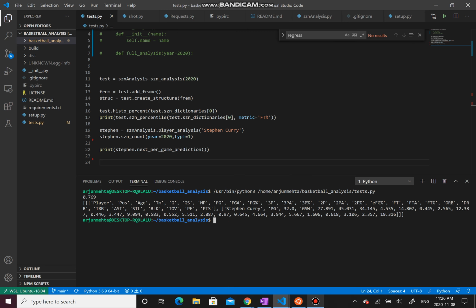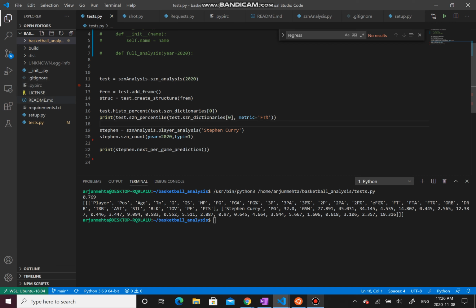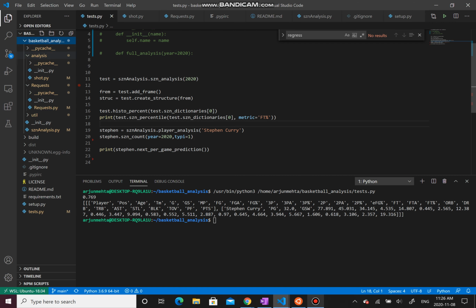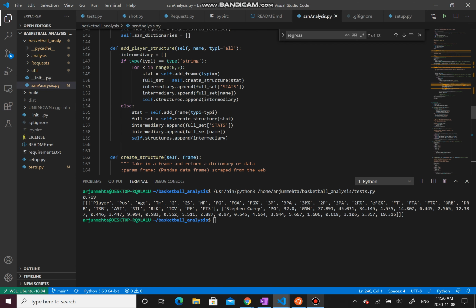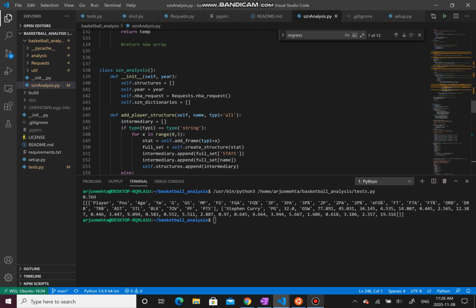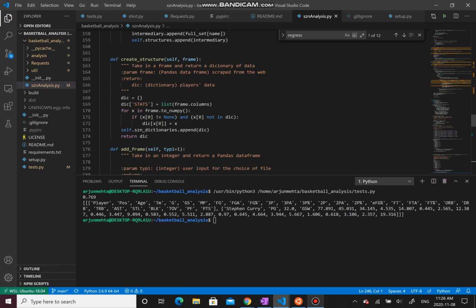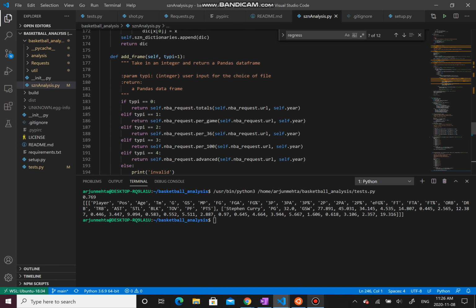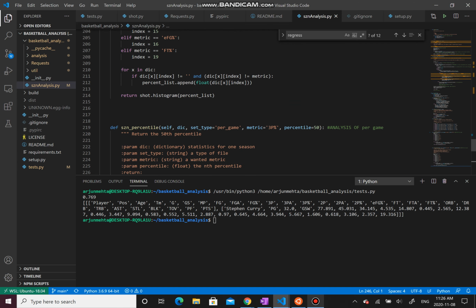Now, diving into how our code works, let me just check the time of this recording. We see that it is set up to be packaged for pip, although we are still working on that. If we go into the basketball analysis folder, we have a main module, which is season analysis, which takes in a whole bunch of different things and creates separate data structures that allow you to further analyze the contents.